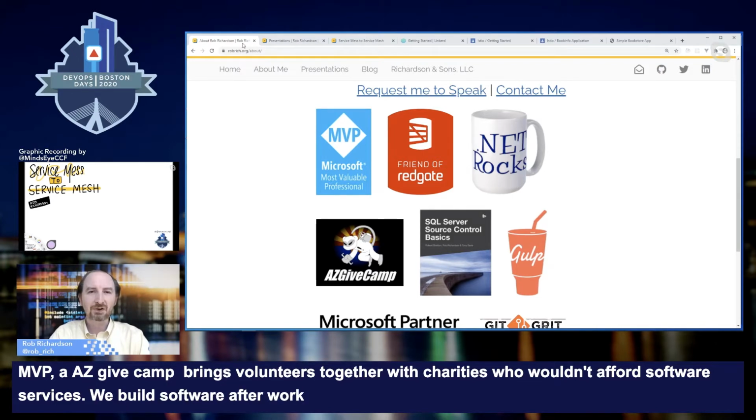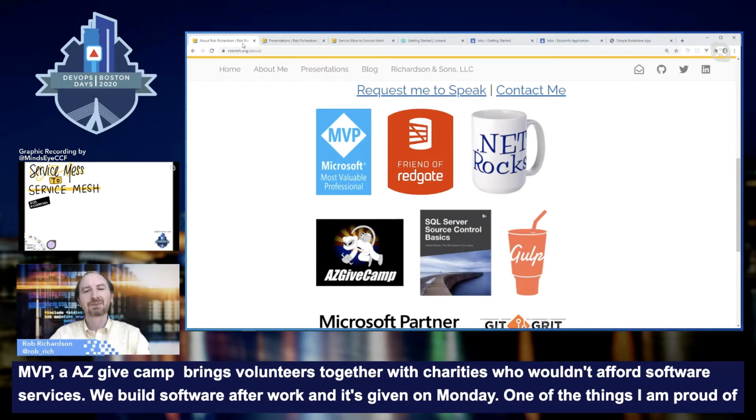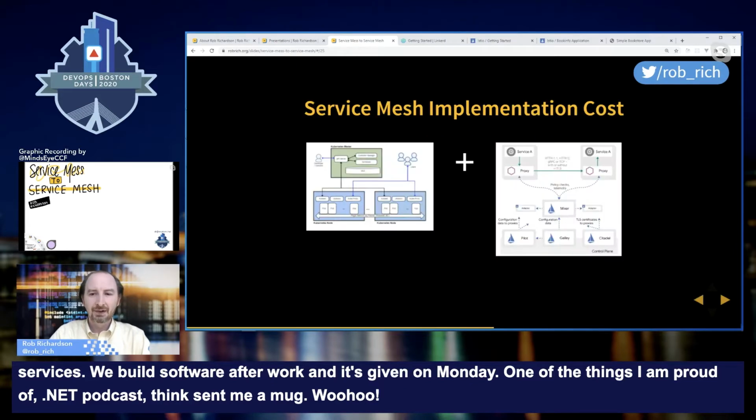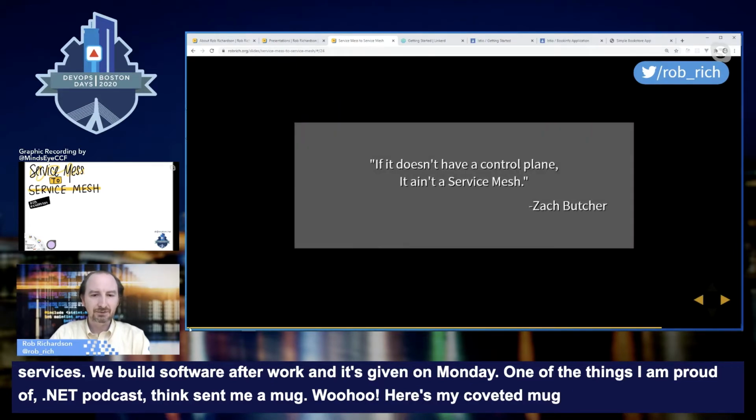One of the things I'm particularly proud of, I replied to a .NET Rocks podcast episode. They read my comment on the air, and they sent me a mug. Woohoo! So here's my coveted .NET Rocks mug. Service mesh to service mesh. Oh, no, that one. Here.